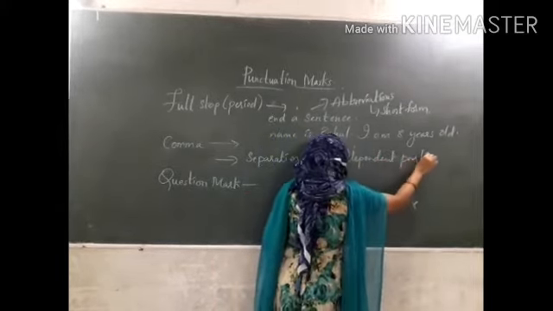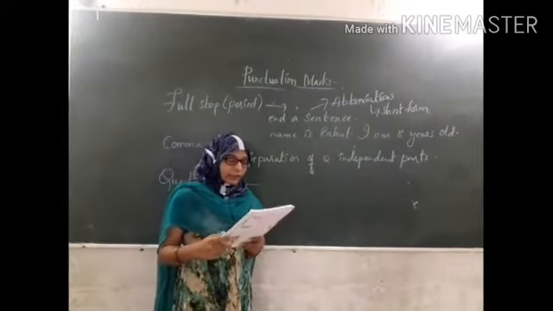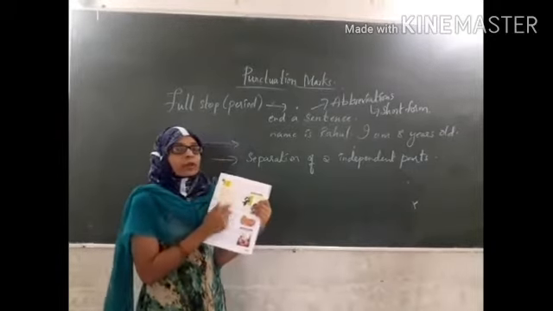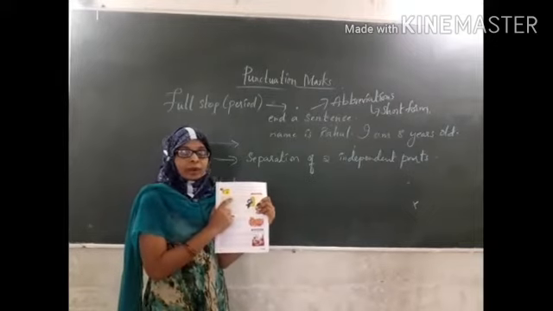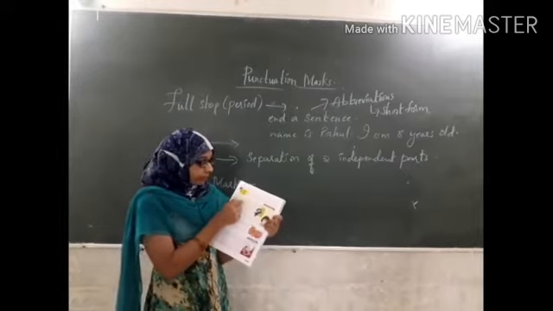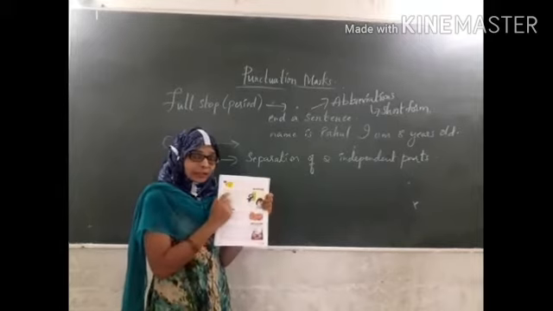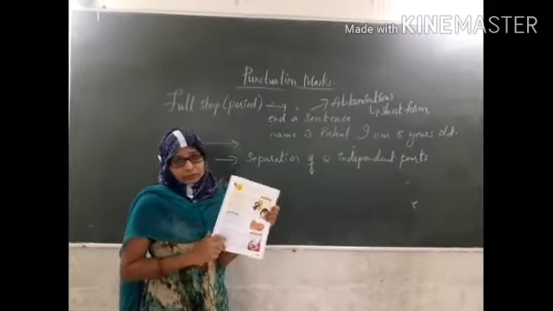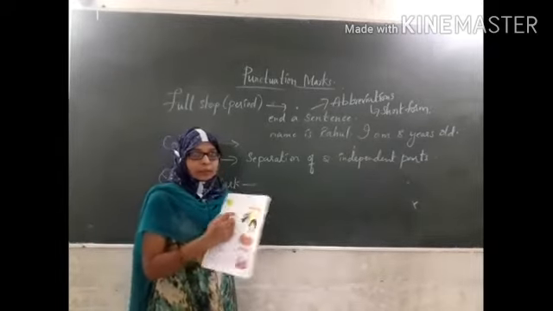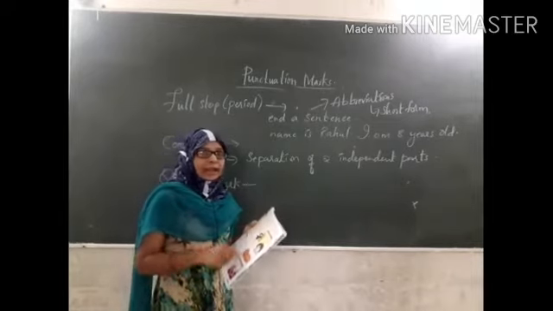Let us learn through some examples given here. While I was eating, the cat scratched at the door. Okay, see here. The person is eating, and at that time what happened? The cat scratched at the door. Okay. So these are the two independent parts of a sentence. This sentence is not dependent on the other. So you have to use comma here to separate this. Okay, while I was eating, comma, the cat scratched at the door.